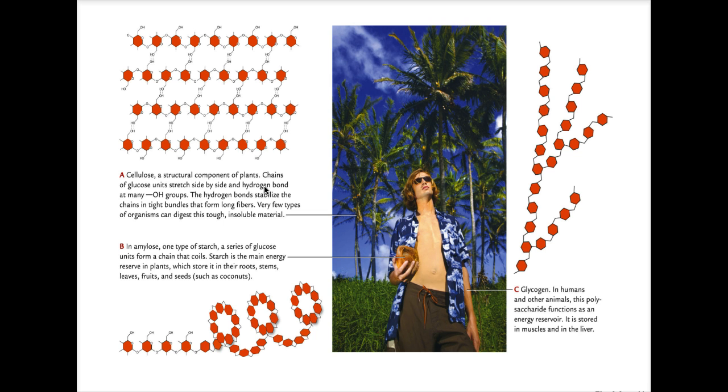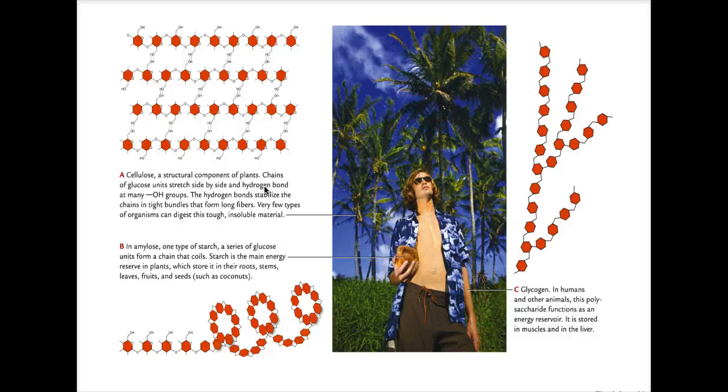In B, you can see another form of a complex carbohydrate. This is called amylose, which is basically plant starch. And plant starch is an energy molecule. And we have starch in us as well. That's what C is representing. Glycogen is animal starch. And in both cases, starch is an energy reservoir. It is a way to hold energy within the bonds between the sugar units that cells can then easily access.